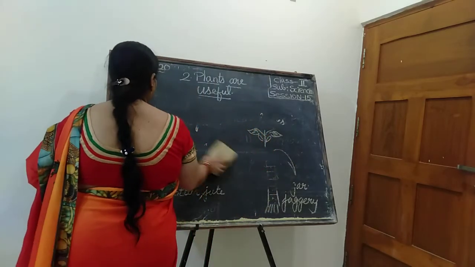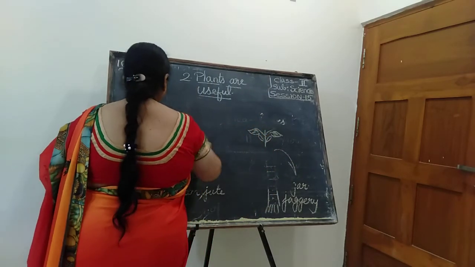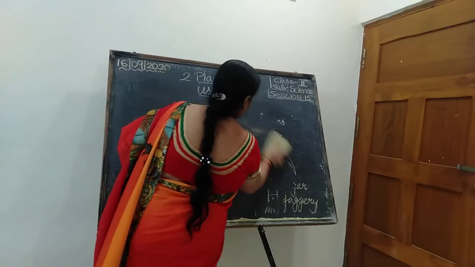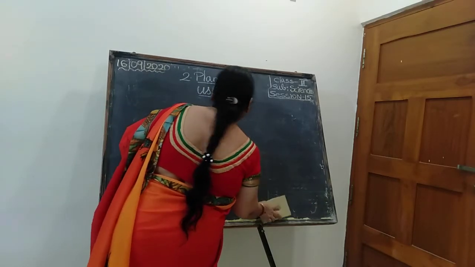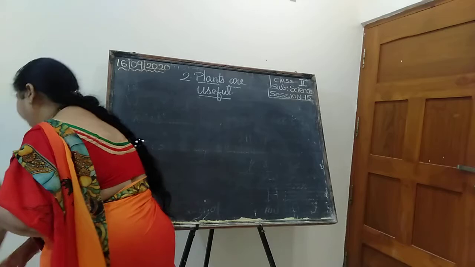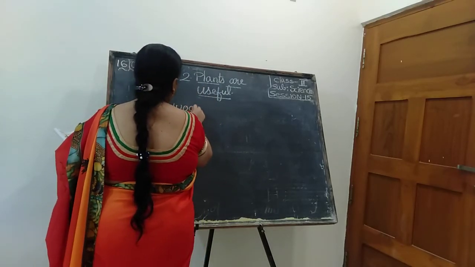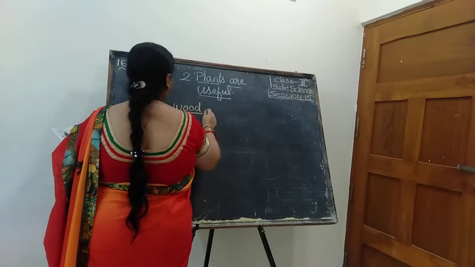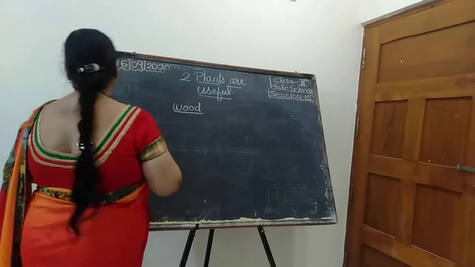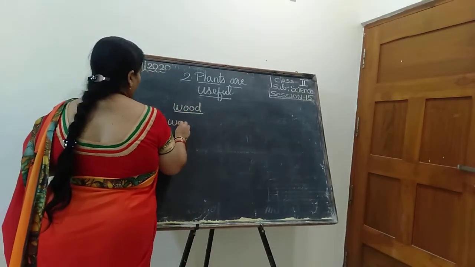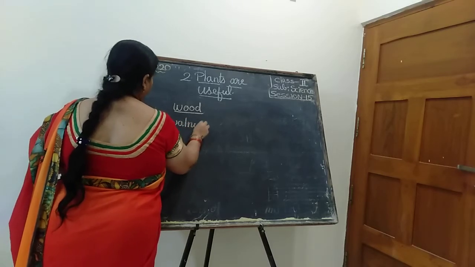Now let me discuss about wood. From where do we get the wood? Anyone can guess? ఈ wood అంటే ఏంటి? చెక్క. ఎక్కడి నుంచి వస్తుంది? We get wood from where? Walnut. What is that? Walnut.